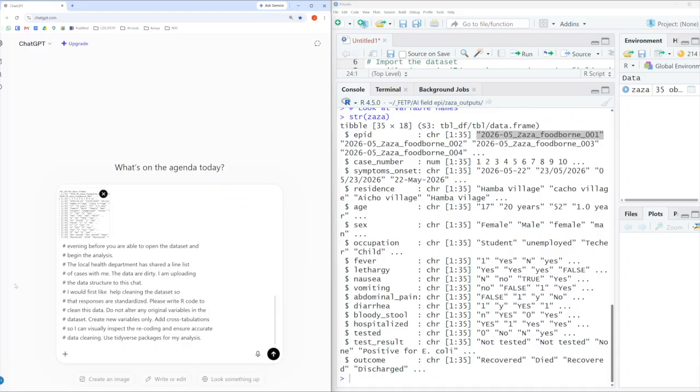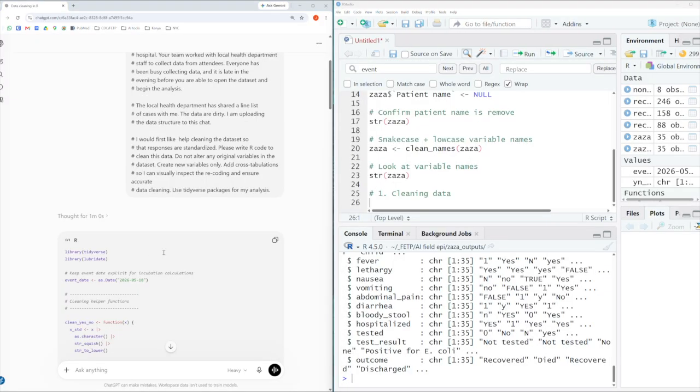So here I've specifically given instructions on what I would like the chatbot to help me do. And then I've also given constraints. I don't want it to write any code that's going to overwrite existing variables. I also would like it to do quality assurance checks that I can visually inspect so that I can make sure it's recoding correctly. And then lastly, I've also specified the packages that I would like it to use for this code. So I'm going to go ahead and run that.